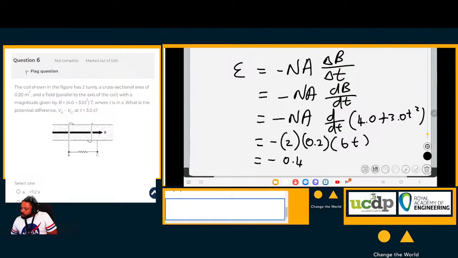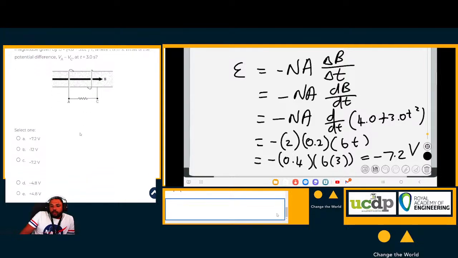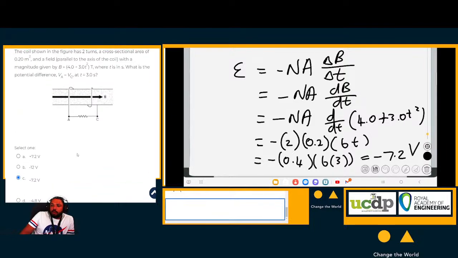Let me just write it here. 0.4 multiplied by 6t, and they're asking us after 3 seconds. So where t is, we just plug in 3. And if we continue with this that way, the answer would be negative 7.2 volts. That is the induced EMF in this circuit. So this is the EMF which is induced.